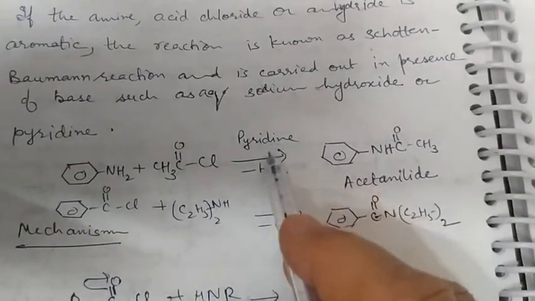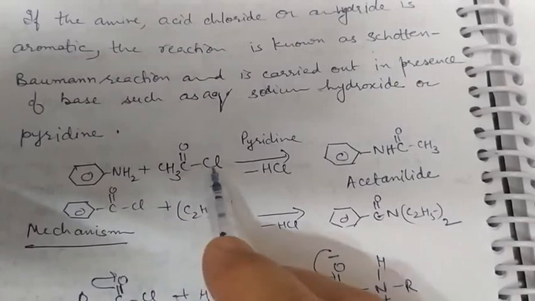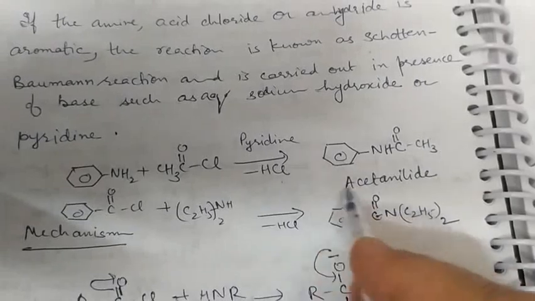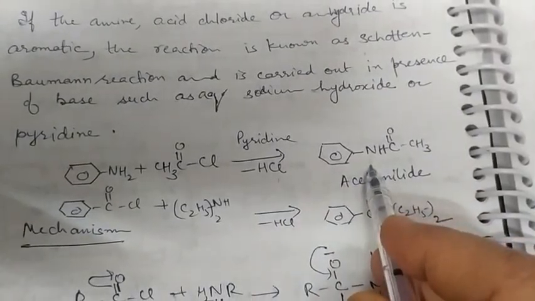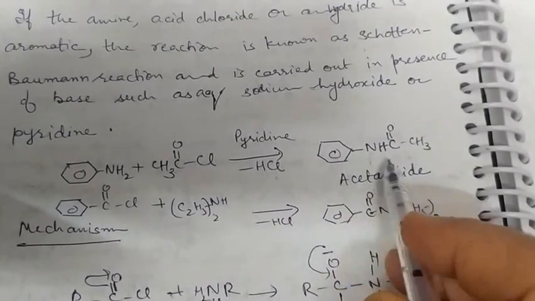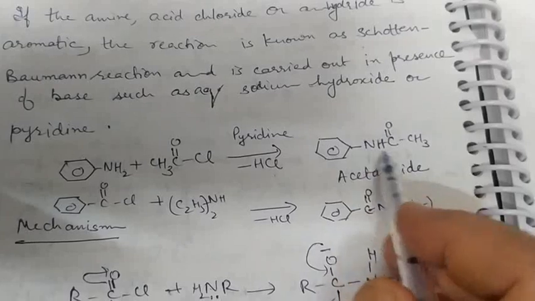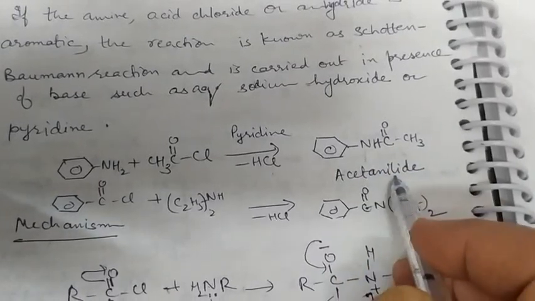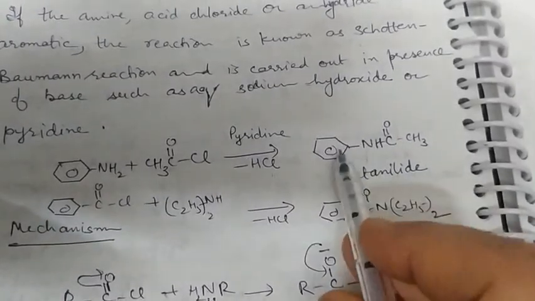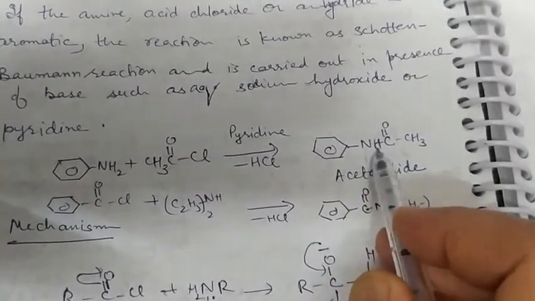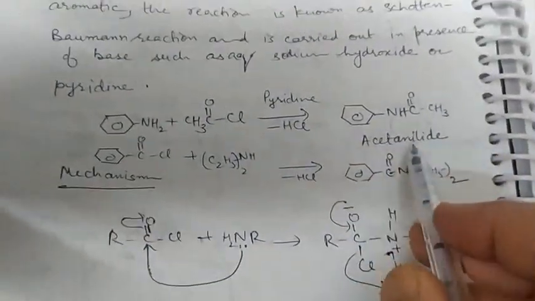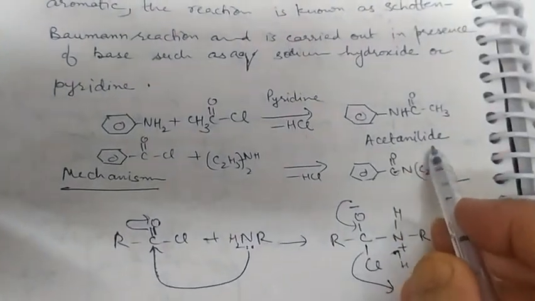In presence of pyridine, H from here and Cl from here, HCl is eliminated, and the product is N-phenyl acetamide, the common name for this is acetanilide, because C6H5NH2 is aniline and acetyl group is introduced in place of this H, so it is known as acetanilide.